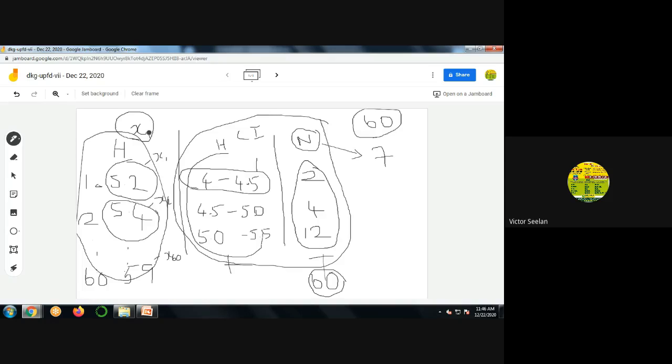So we can generally note it as i. So i means interval.